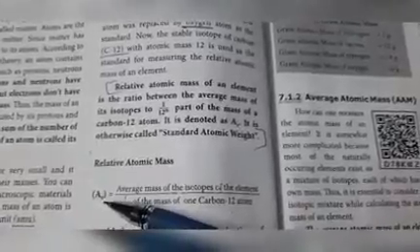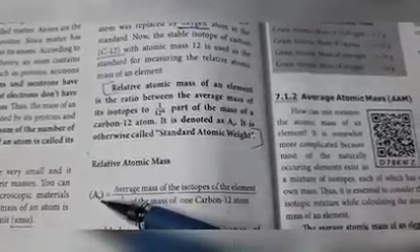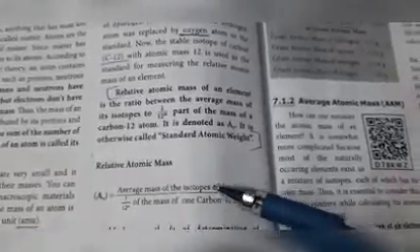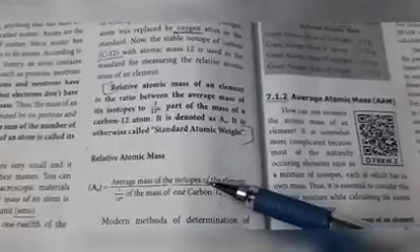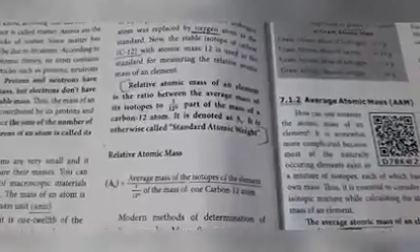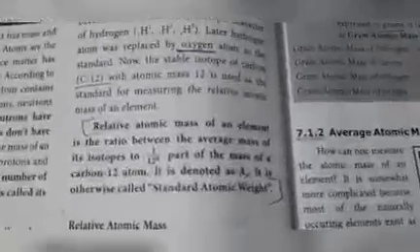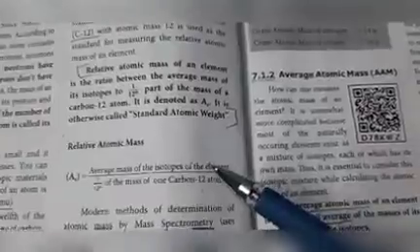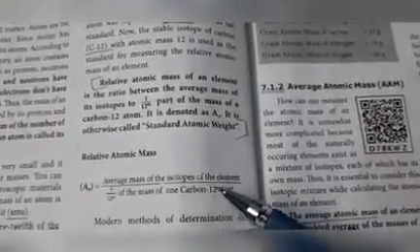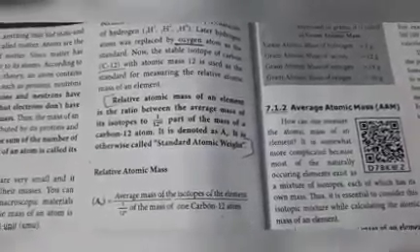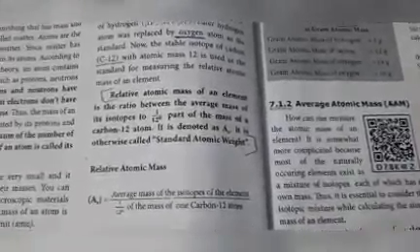Here the capital A indicates atomic mass, and the small r indicates relative. So, relative atomic mass is the ratio between the average mass of the isotopes of the element to 1/12th mass of the carbon 12 atom. That is also given in this paragraph. It is denoted by the symbol Ar. It is otherwise called standard atomic weight.